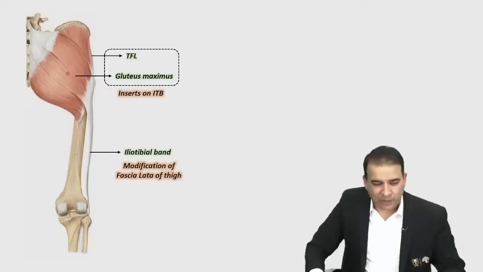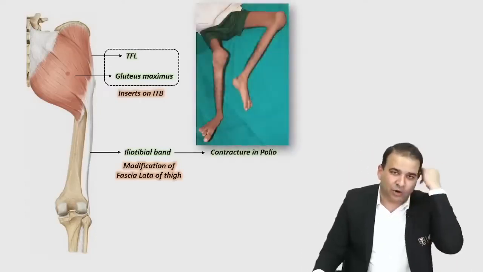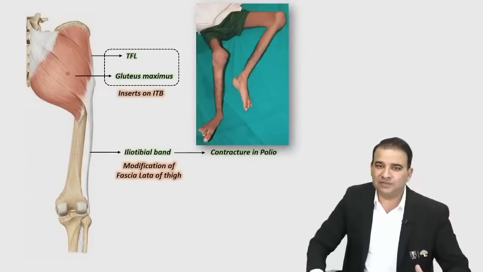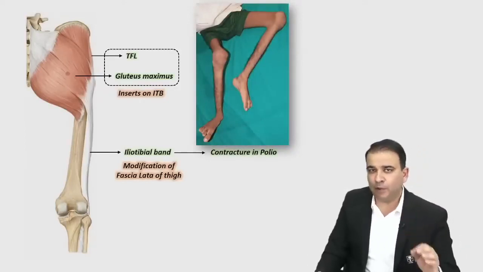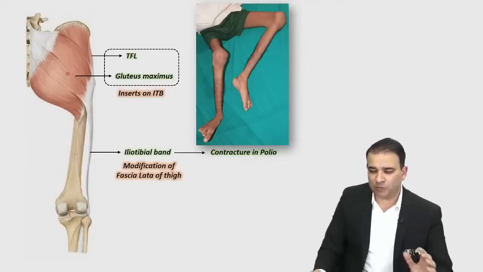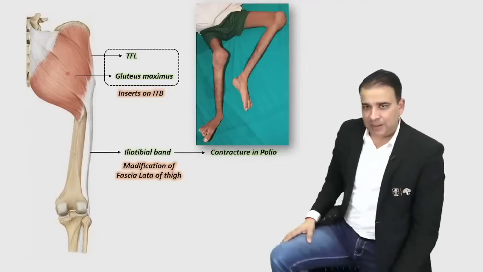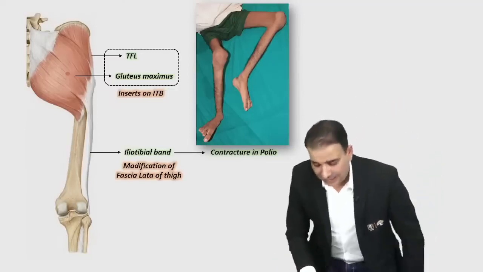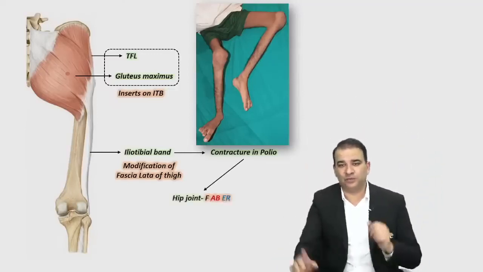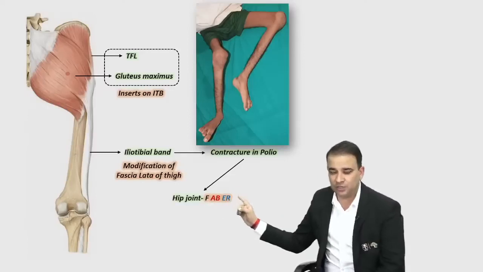Now, in case of iliotibial band contracture, what will happen, guys? Like in case of poliomyelitis, there is a contracture of the iliotibial band. The hip joint will assume a position of flexion, abduction, and external rotation. Your hip joint will be flexed, abducted, and externally rotated, and that is the FABER position.